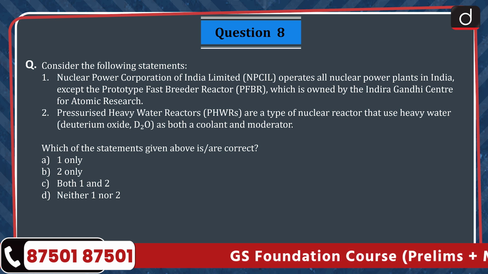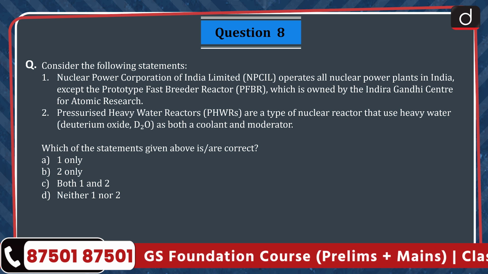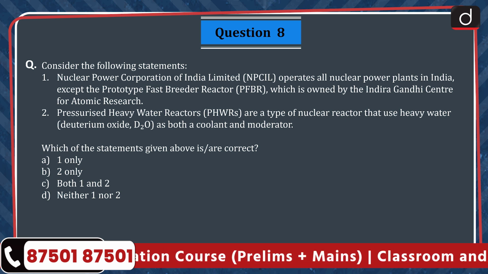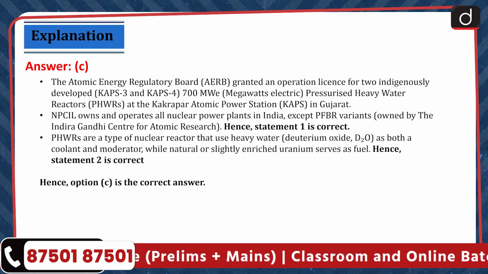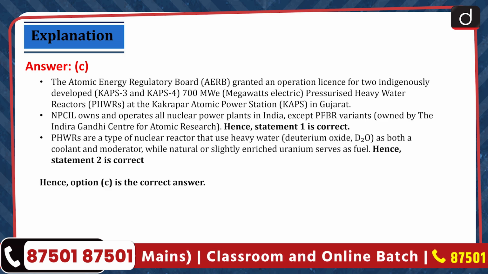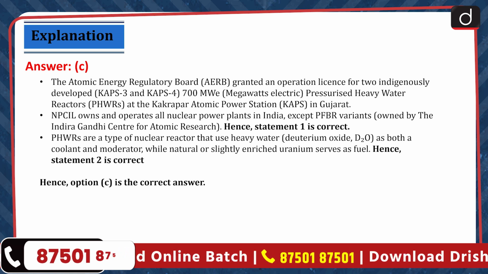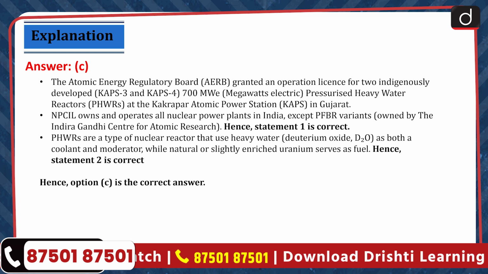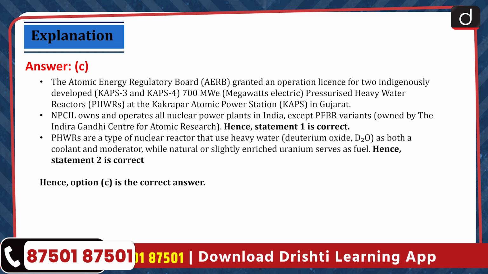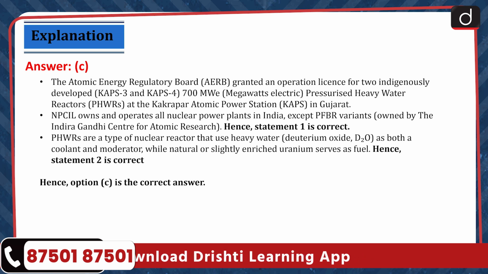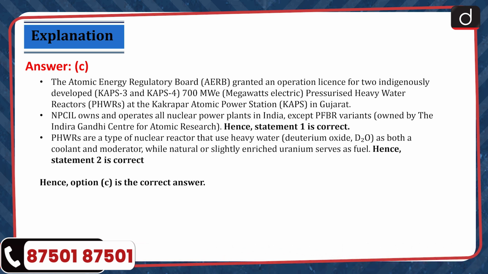A. 1 only, B. 2 only, C. Both 1 and 2, D. Neither 1 nor 2. The correct answer is option C. The Atomic Energy Regulatory Board granted an operation license for 2 indigenously developed 700 megawatts pressurized heavy water reactors at the Kakrapar Atomic Power Station in Gujarat. NPCIL owns and operates all nuclear power plants in India except PFBR variants owned by the Indira Gandhi Centre for Atomic Research. Hence, statement 1 is correct.